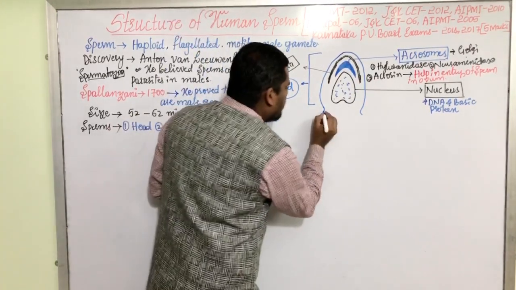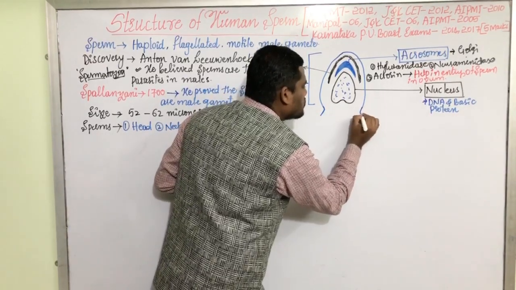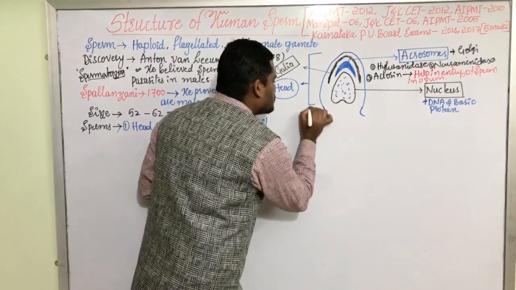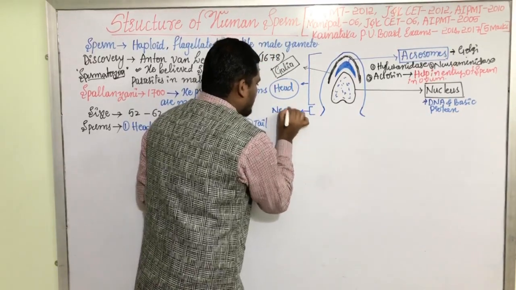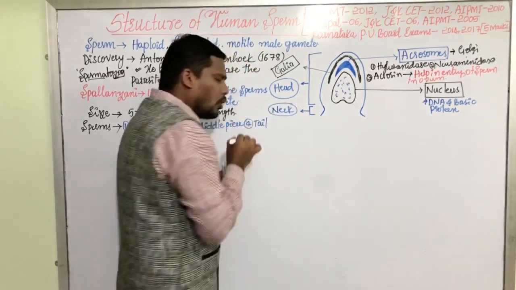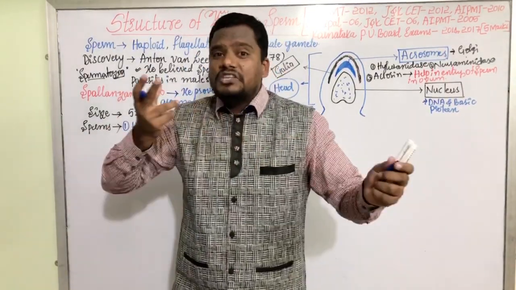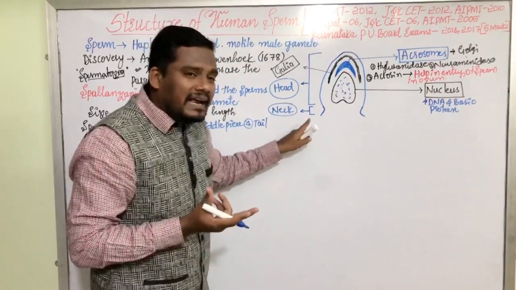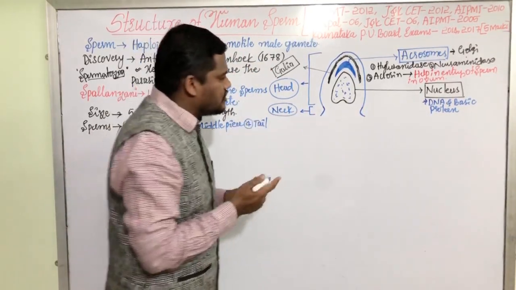And this plasma membrane gets a small depression here that forms the neck region. Only this much portion is called the neck. It is the neck region. As I told earlier, the neck is very small and not that distinct. It is negligible, though it is present. That is why I am mentioning here, it is the neck region.